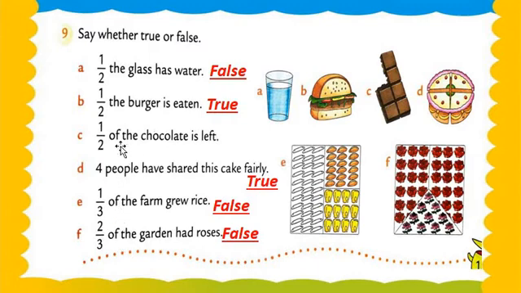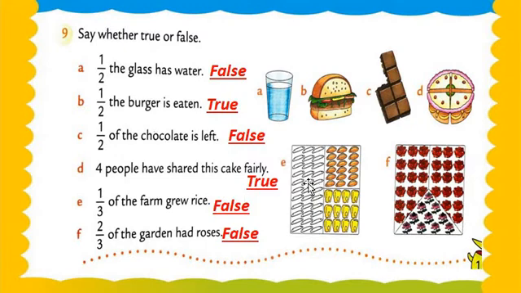Okay, now question number 3. 1/2 of the chocolate is left. See here, how many parts does the full chocolate have? 1, 2, 3, 4, 5, 6, 7 or 8 parts. So see this here. Here the denominator is 2, but exactly correct is how many denominators? 8. Okay, and 2 parts are eaten. See this, 1 or 2 is eaten, but here they show only the 1 numerator. So 1/2 of the chocolate is left. It's false, it is incorrect information. Okay, so that's why we are mentioning false here, my dear students. Understood, my dear students?